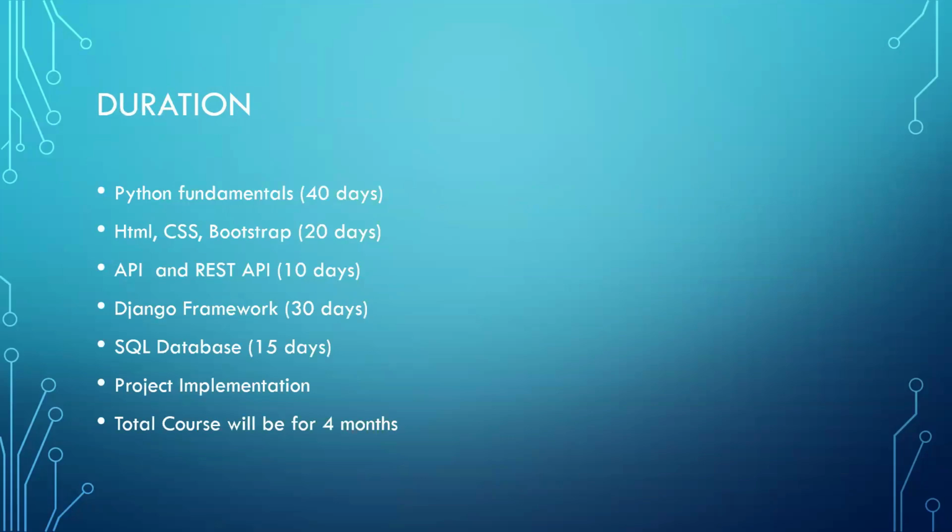Duration. Python fundamentals, I already told you. Developers always need to learn many languages to do programming and projects in an organization. For full stack development, the things they should be aware of are Python fundamentals, HTML, CSS and Bootstrap, API and REST API, Django framework, SQL database, and project implementation. The total course will be around 3 to 4 months, with a number of days to cover the respective topics as mentioned in this presentation. These are the details I'm going to cover in this Python course.